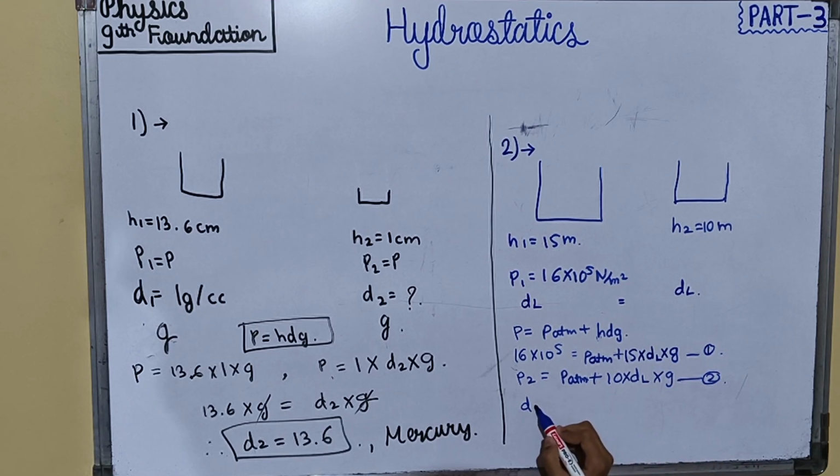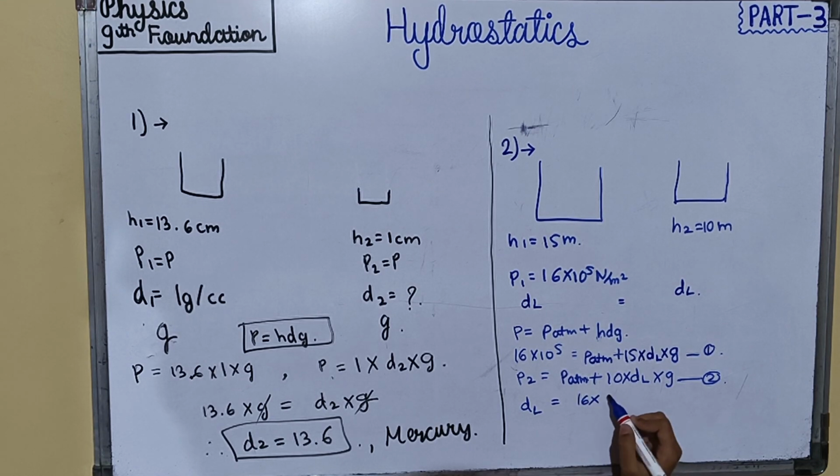We'll take this in terms of the density of liquid because they both are same. Density of liquid will be equal to, in the first case, 16 into 10 raised to 5 upon 15 into g. Here this and this will get cancelled.